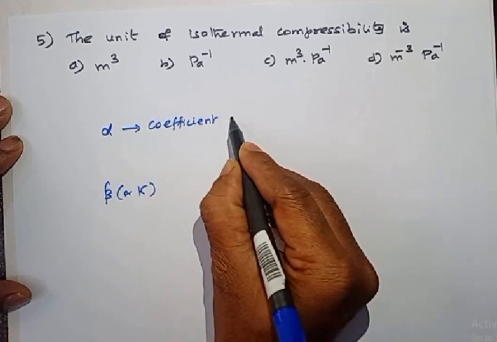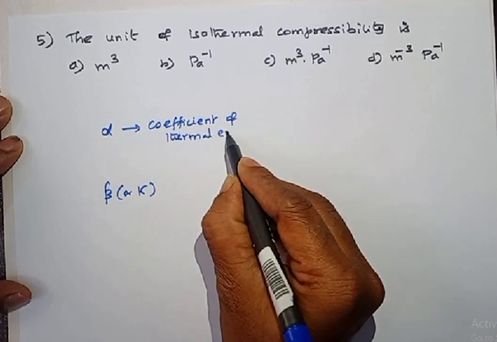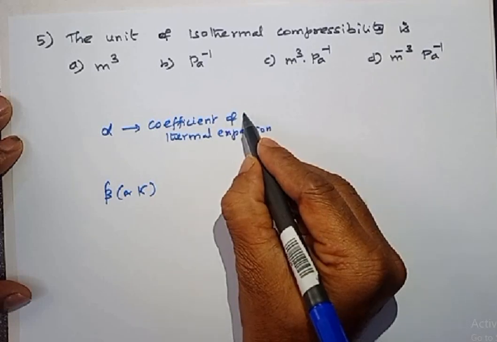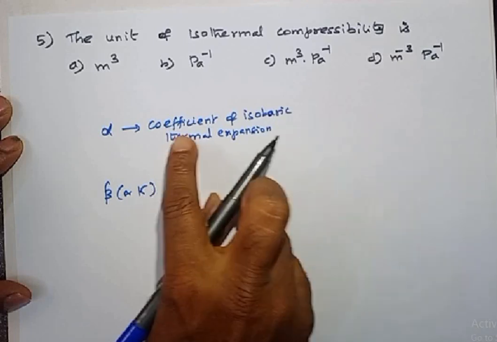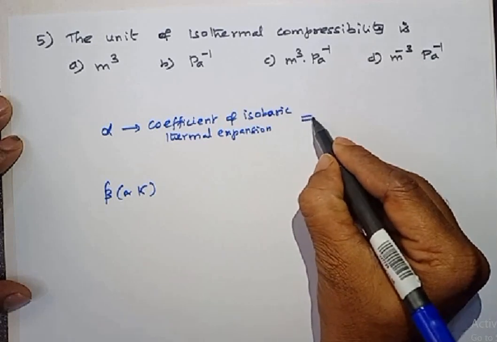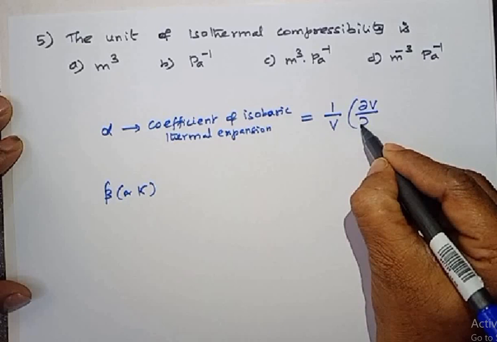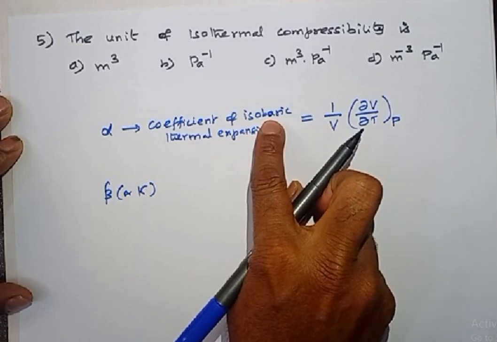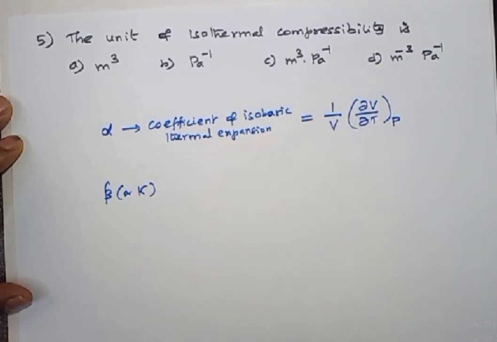Coefficient of thermal expansion, or coefficient of isobaric thermal expansion, is an even more precise term. What is the formula? The formula is 1 by V, which I gave already, dou V by dou T at constant pressure. Keep pressure constant, it is isobaric, and change the temperature, so volume changes, that is thermal expansion.